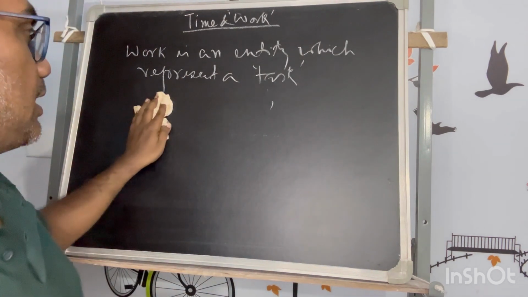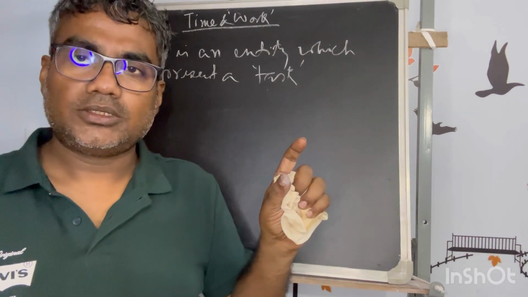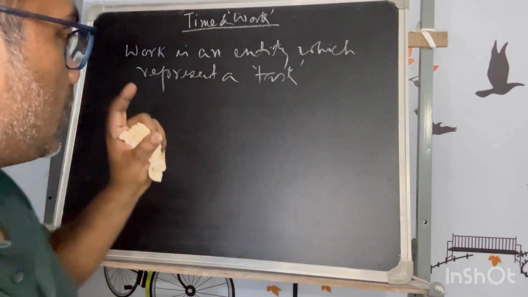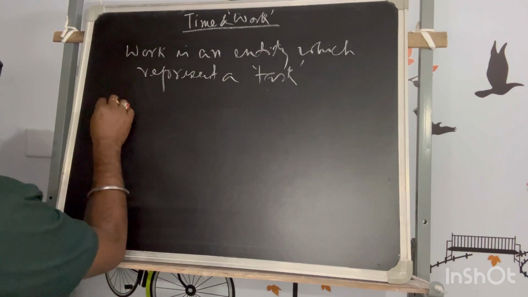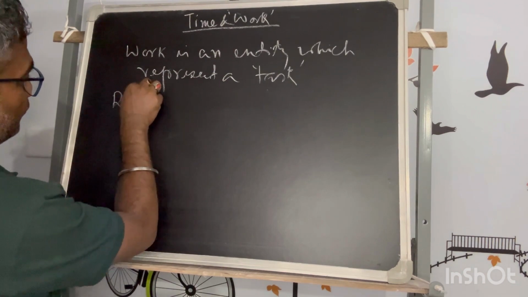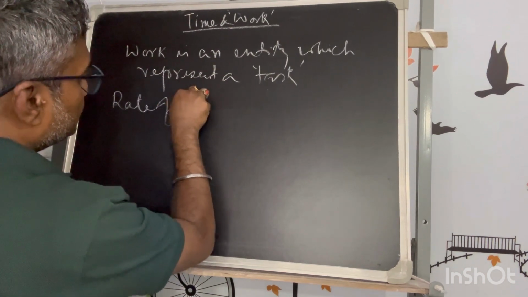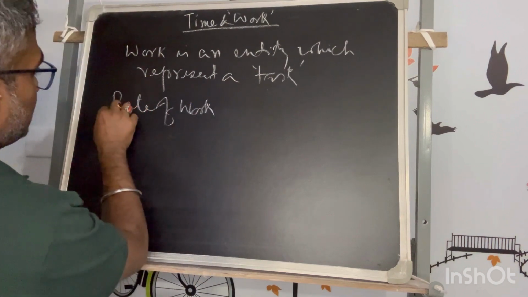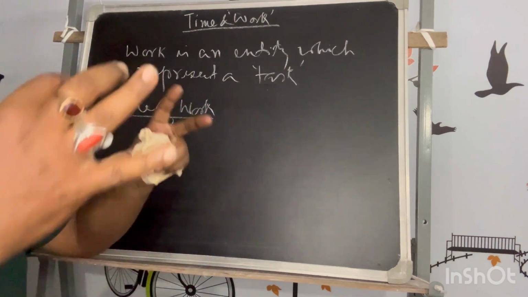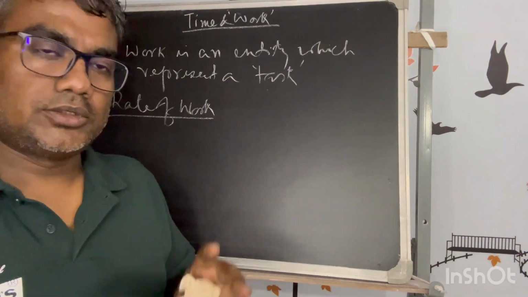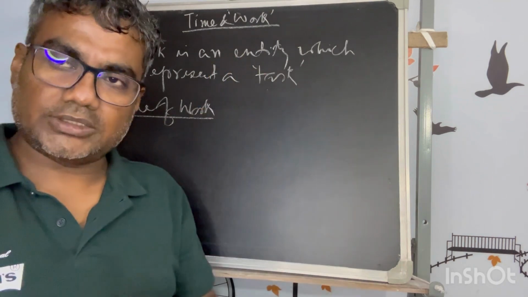But it doesn't have a specific unit to be represented. So how will it be represented? The term rate of work. Rate of work is a term that combines the things together, with which we will work further in this segment.